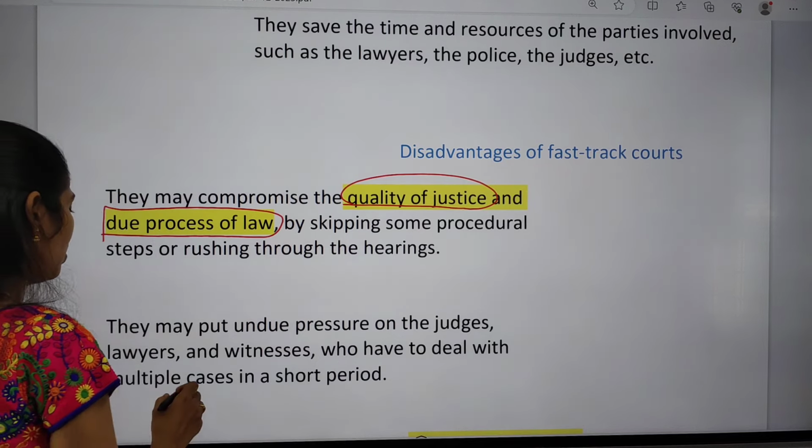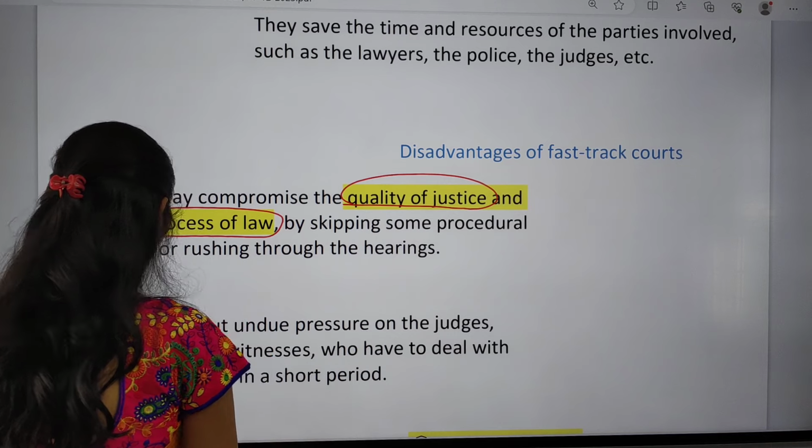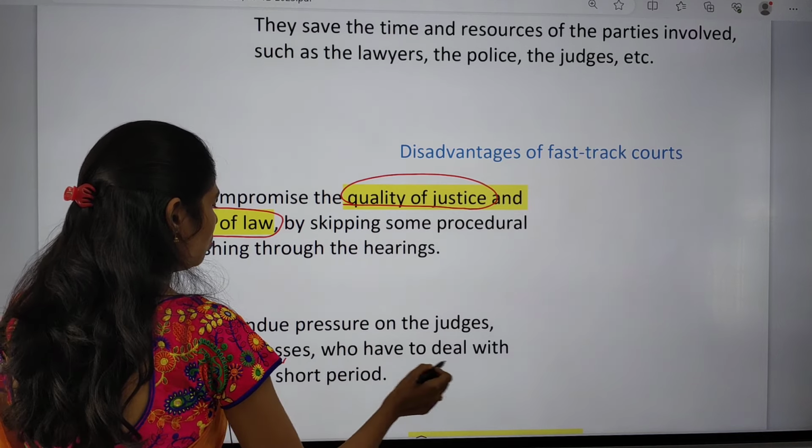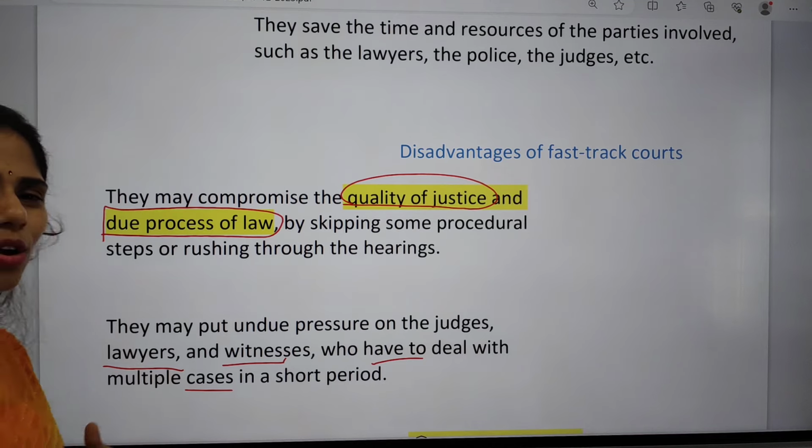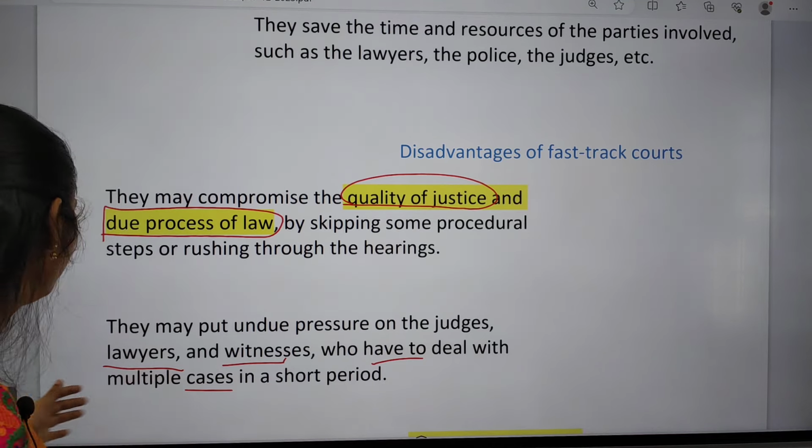And next one is they also put pressure on judges, lawyers and witnesses who have to deal with multiple cases in a short period of time. It will also increase the pressure on other people.